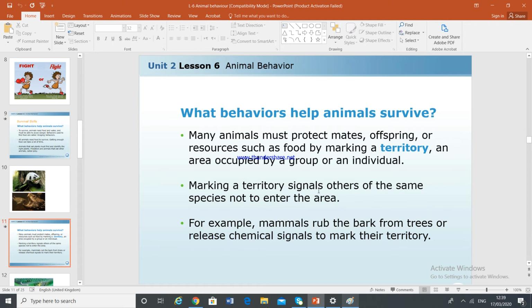So marking a territory signals others of the same species not to enter the area. For example, mammals rub the bark from the trees and keep it around so that the other animals don't attack them, or release chemical signals to mark their territory.